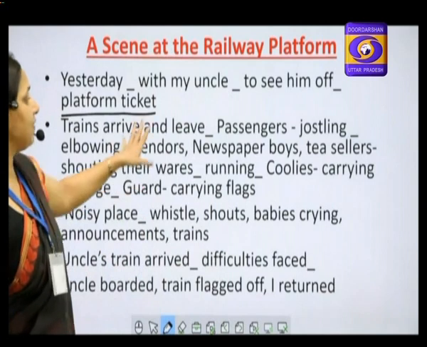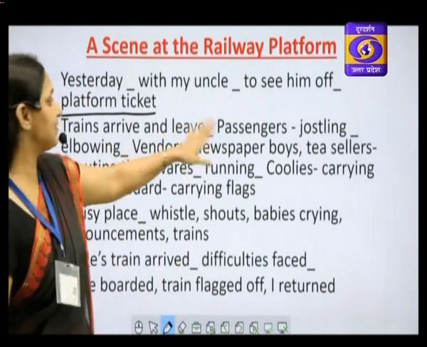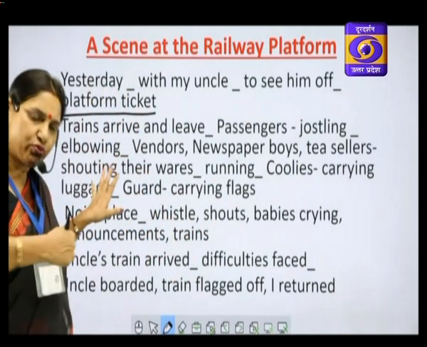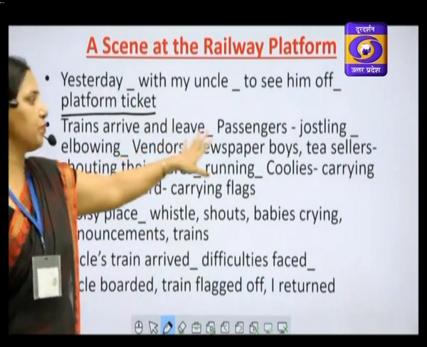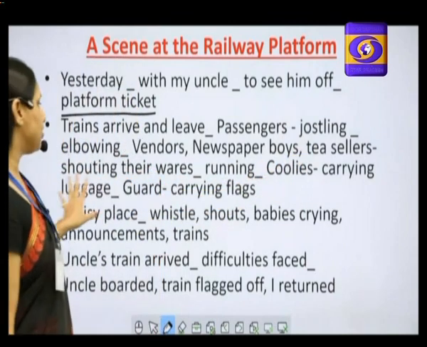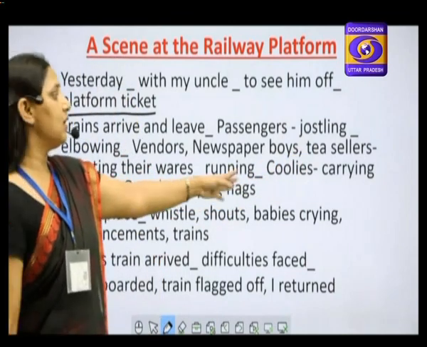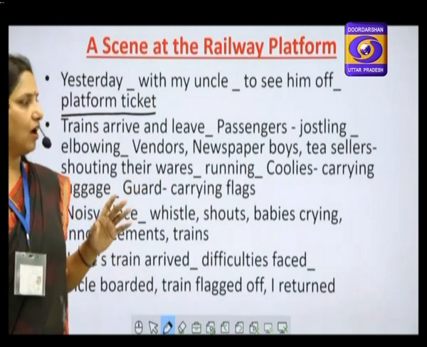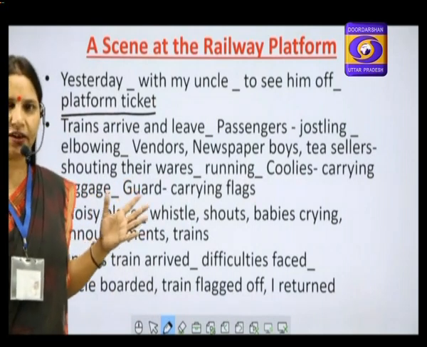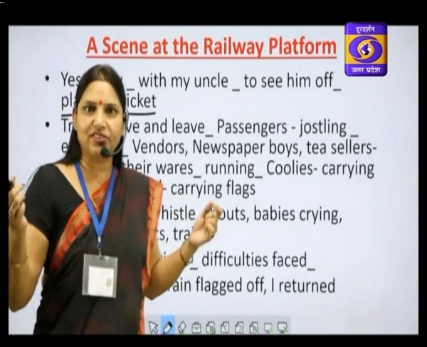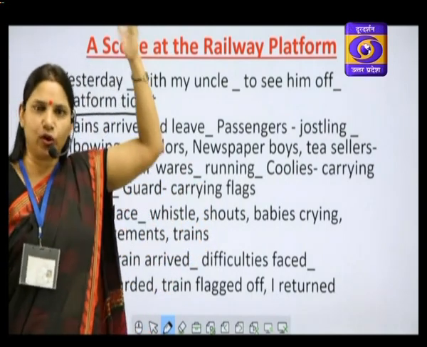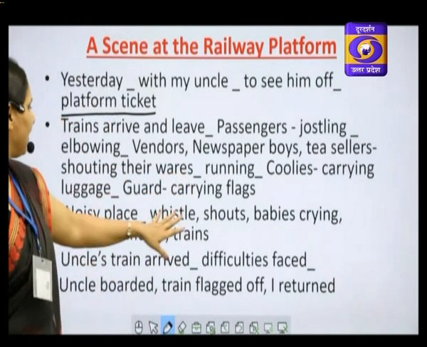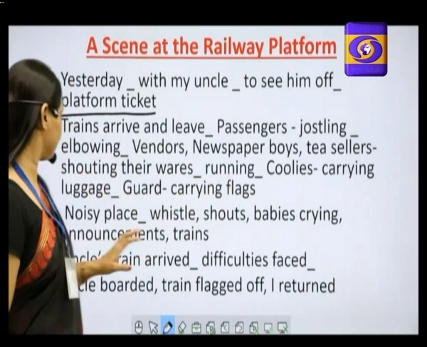Trains arrive and leave. These are the scenes that you see there. Passengers jostling. Jostling means pushing against each other. Elbowing, pushing with elbow. Vendors, newspaper boys, tea sellers, shouting their wares, running, coolies carrying luggage. You can describe the coolie. How wonderful it is to watch a coolie carrying luggage. How a person can have such strength to carry bag over bag on head and two or more bags on shoulder also. Guard carrying flags.